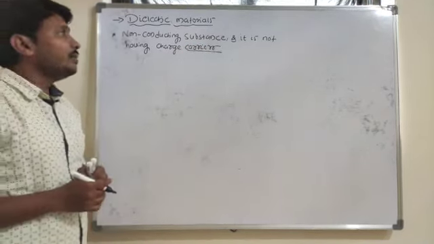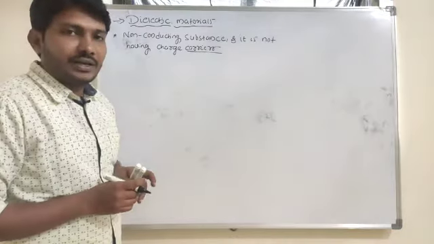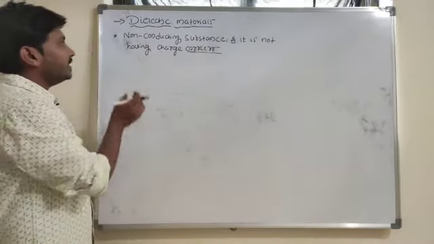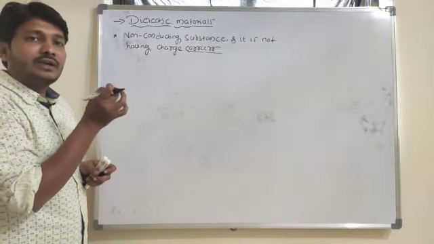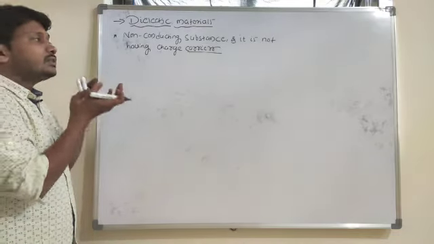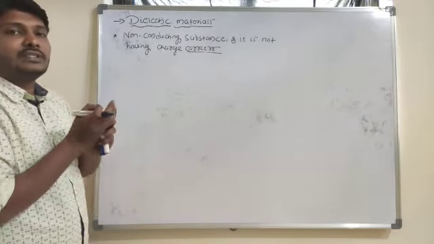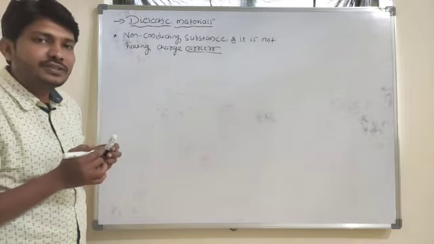So these are all dielectric materials. These dielectric materials are non-conducting substances, and these non-conducting substances do not have any kind of charge carriers.